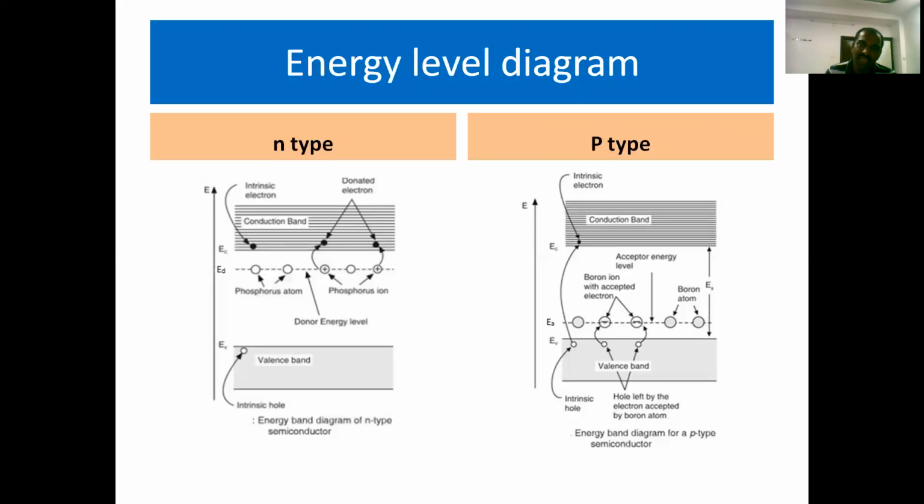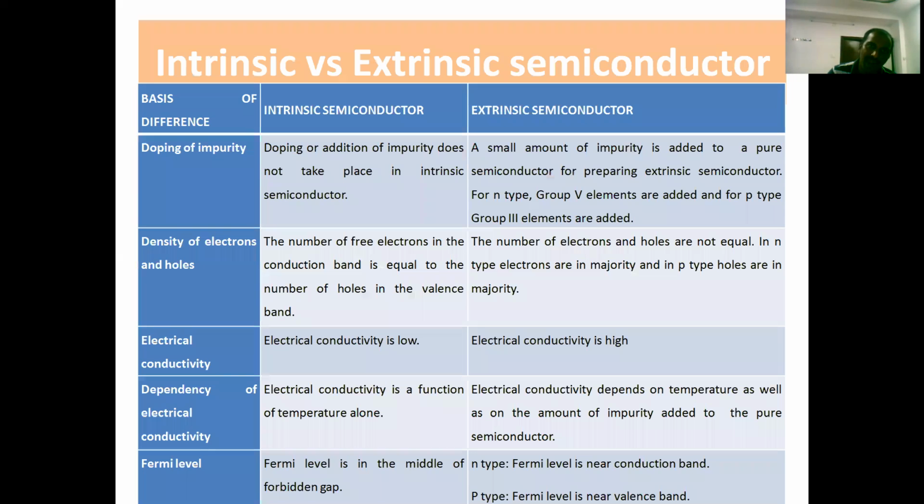So finally, in the N-type semiconductor, the entire conductivity is due to majority charge carriers, which are nothing but electrons present in the conduction band. And in the case of a P-type semiconductor, the entire conductivity is due to the holes, which are the majority charge carriers, present in the valence band.